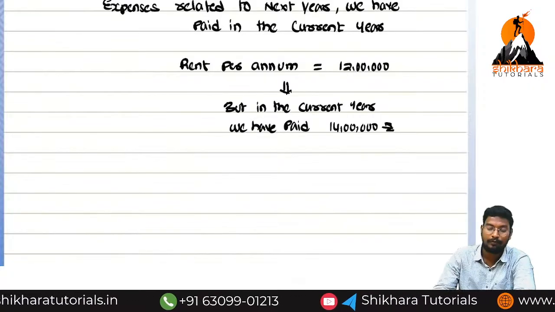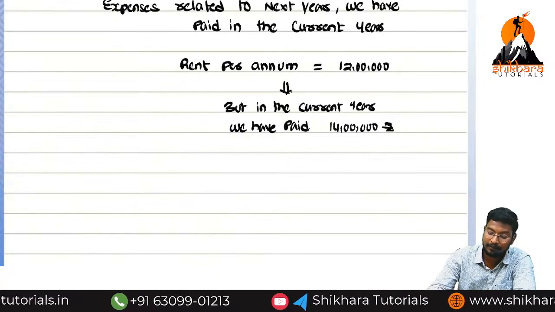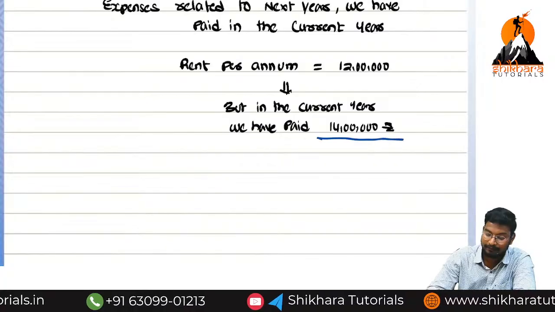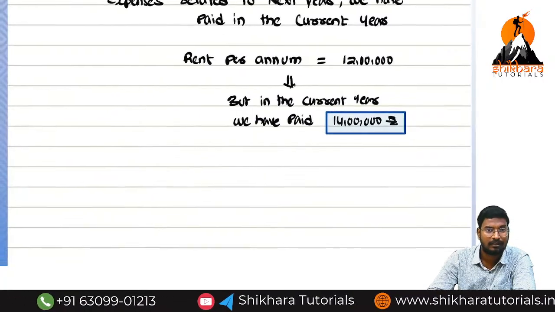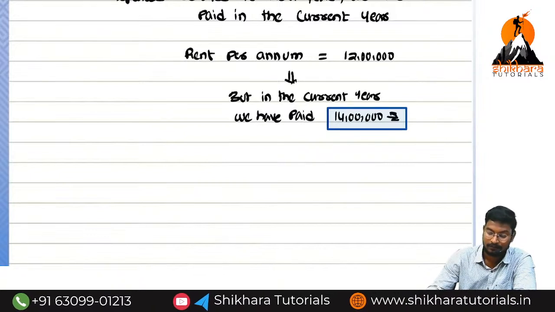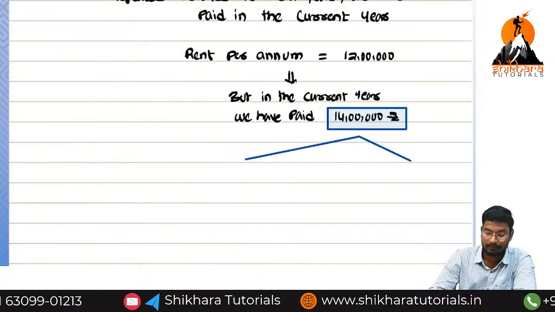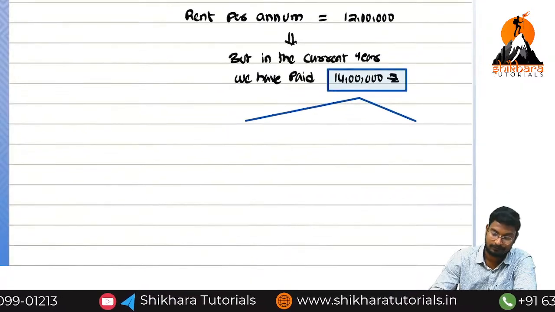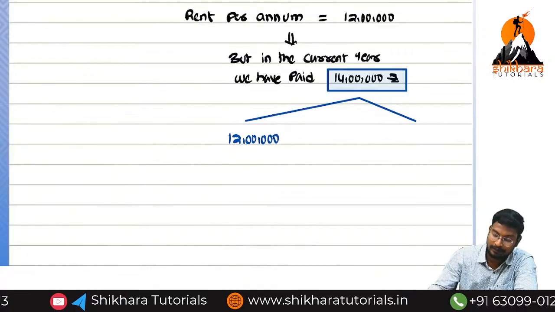We have paid 14 lakh rupees. In this 14 lakh, I am dividing into two parts. How can we divide it? 8 lakh and 6 lakh? Why 8 lakh, 6 lakh? 12 lakh and 2 lakh. 12 lakhs and 2 lakhs.